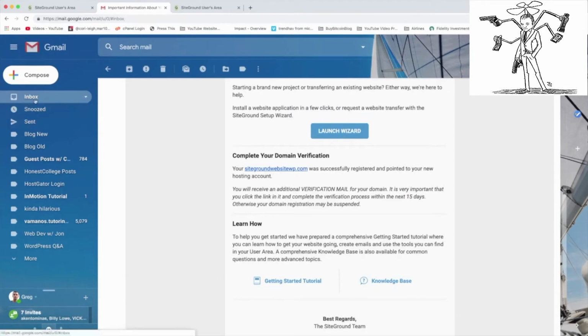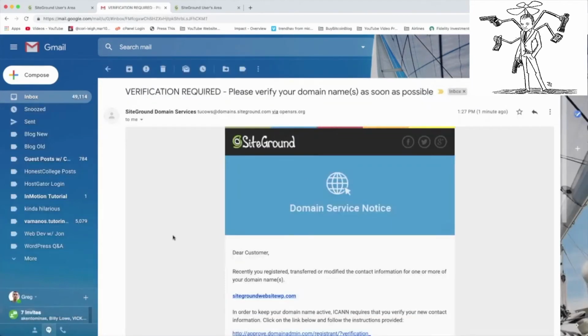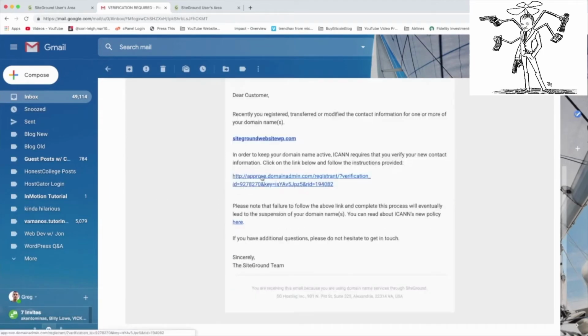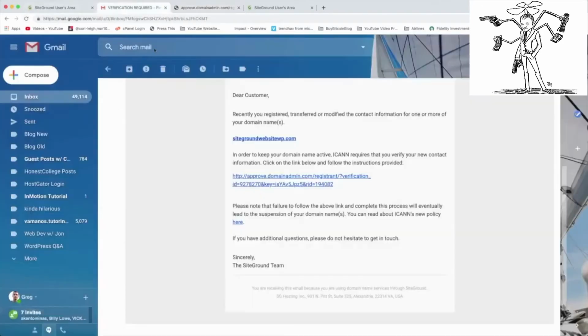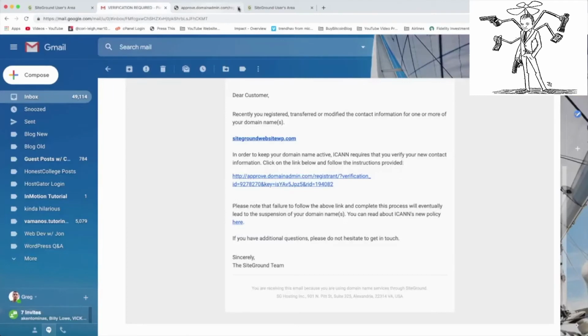Let's go back to the inbox. Boom. All right, we got the verification required option. Open that up and go ahead and click on this link to approve domain. All right, that should be done. I think SiteGround just wanted to confirm that we're not like a spam bot alien. We can try refreshing that. And let's click it one more time to make sure it worked. Okay, so that should be all done.